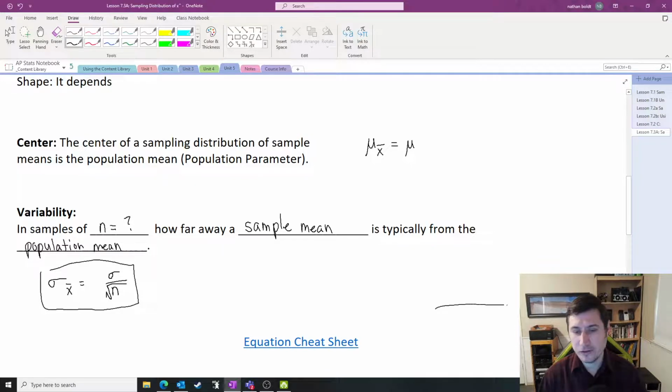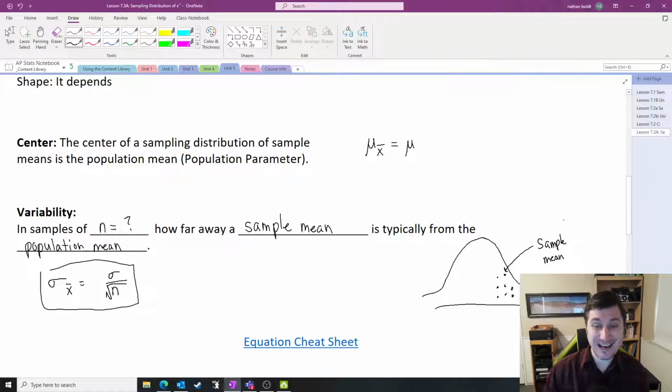Again, to give you a quick visual there, we've got our sampling distribution, right? And we start putting dots. What do these individual dots in the sampling distribution represent? Each one is a sample mean. It's the average of an entire sample. Now, the standard deviation measures how far away they are from the center, right? How far away, on average, are these dots from the center? But what is the center?